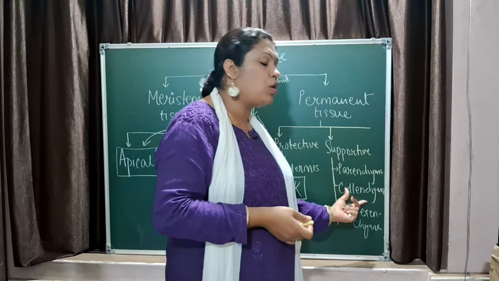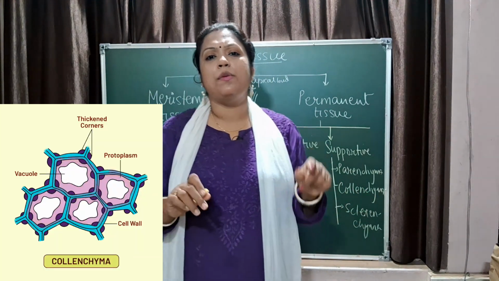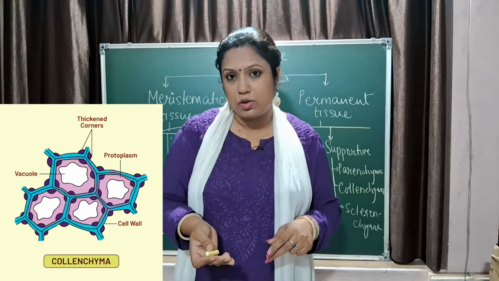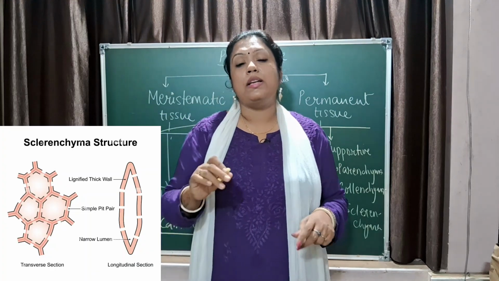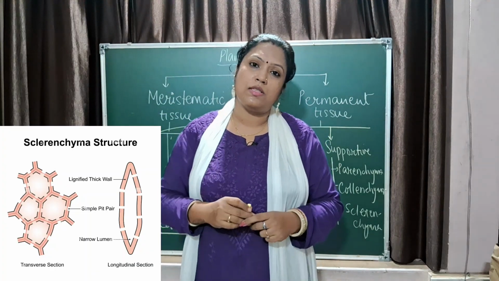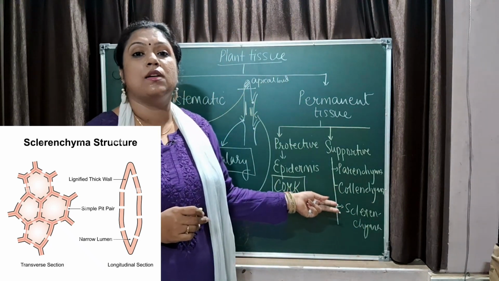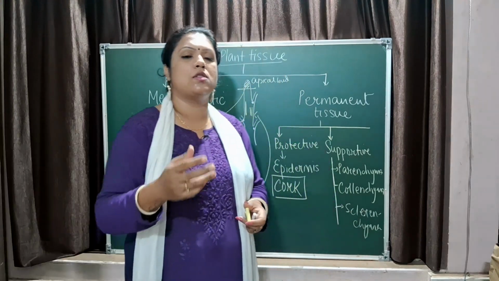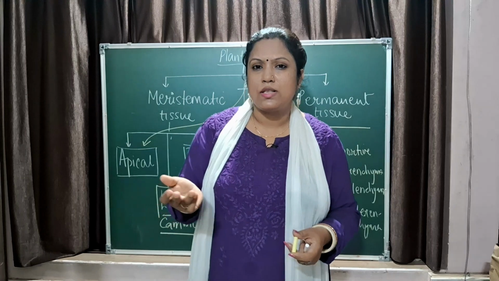Similarly, collenchyma cells have cell walls with uneven deposition at the corners. So they have thick corners and provide mechanical support to the plant. Fine. Sclerenchyma is generally dead tissue. It has a very thick cell wall which is lignified, that is, lignin deposit is seen on the cell wall, and sclerenchyma provides mechanical support to the plant. When you talk about sclerenchyma, you will come across fibers and stone cells or sclereids.